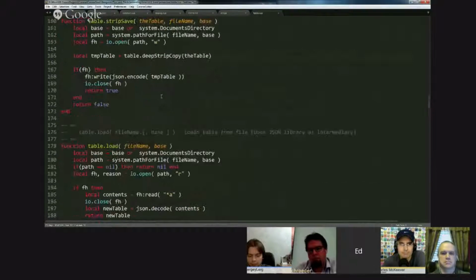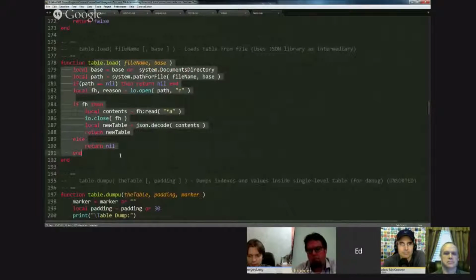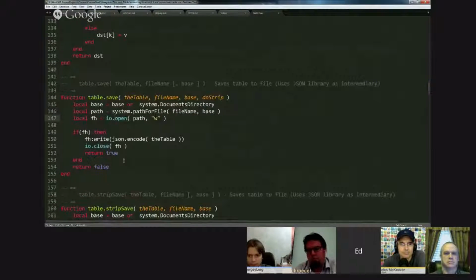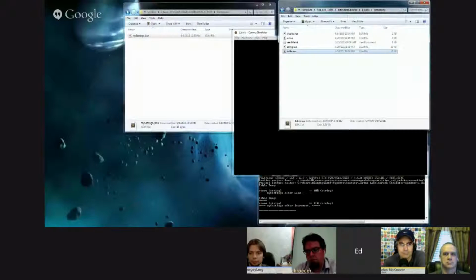But the key functions you probably want to look at so far are load. It's a very simple function, but you can see it's like 15 lines of code. And save, which is like 10 lines of code. So you can write this 10 times, or you could write it once by doing an extension. So let's talk about persistence, which is the next example. What is persistence? Let me bring up the code in the example.